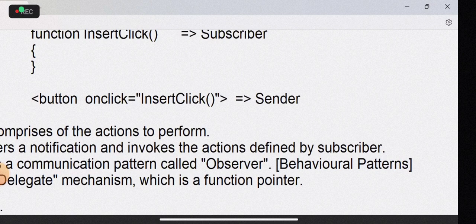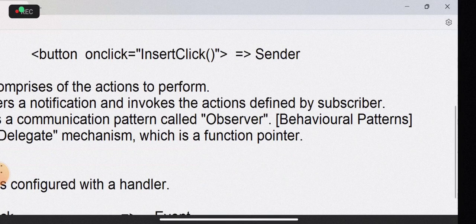So actually on click, what is it? On click is event. On click, insert click. So on click, which functionality it is performing, this is called event handler. We have event and we have event handlers.